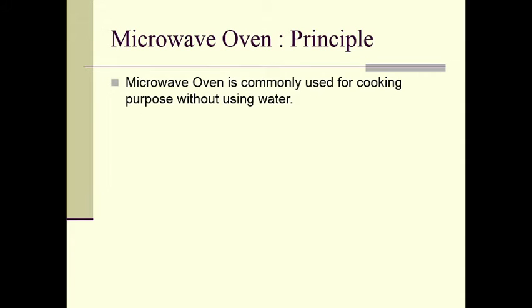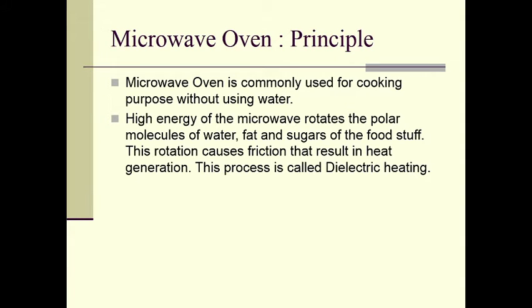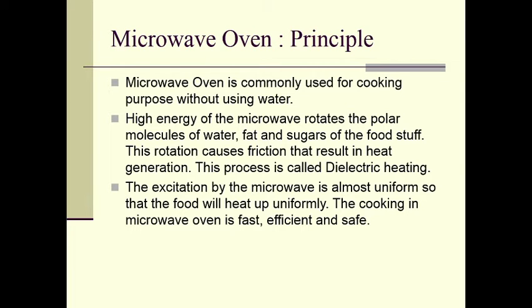Let us study the principle of the microwave oven. The microwave oven is commonly used for cooking without using water. The high energy of the microwave rotates the polar molecules of water, fat and sugars of the foodstuff. This rotation causes friction that results in heat generation. This process is called dielectric heating. The excitation by the microwave is almost uniform, so the food will heat up uniformly. The cooking in a microwave oven is fast, efficient and safe.